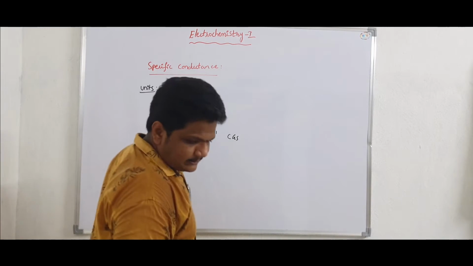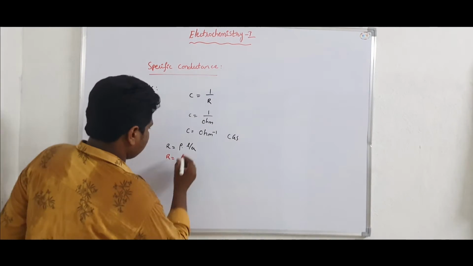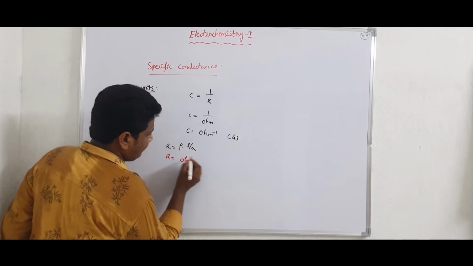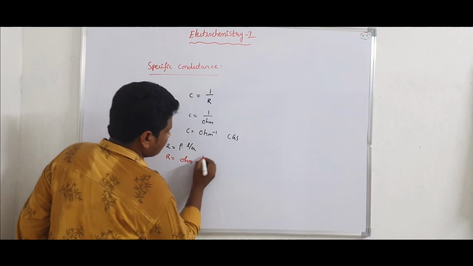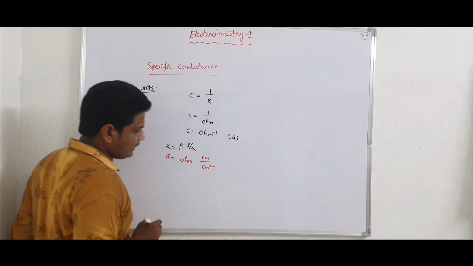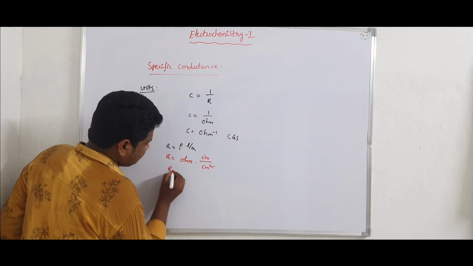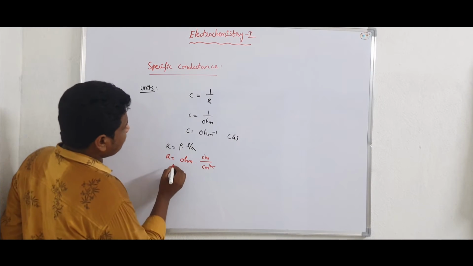Okay, so that is ohm into length, which is in centimeters, divided by centimeter square. So the centimeter and the square will be cancelled out.